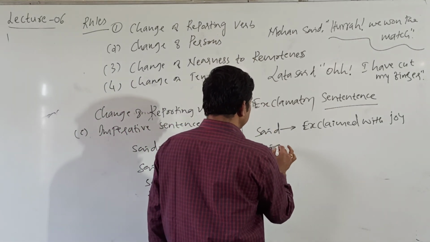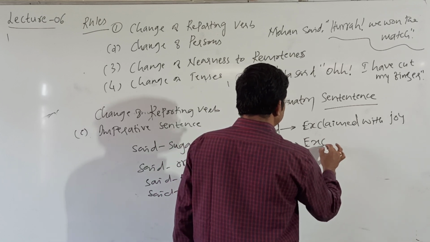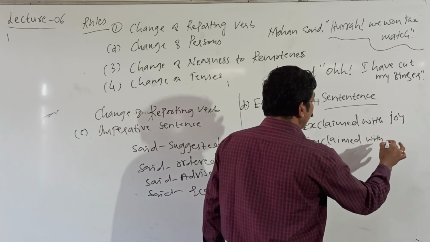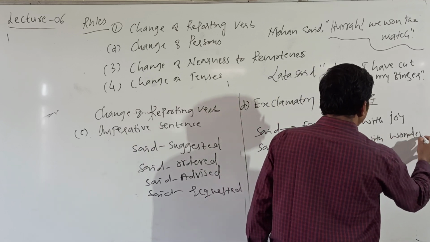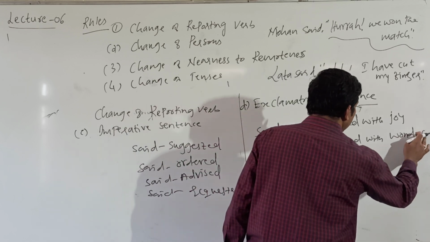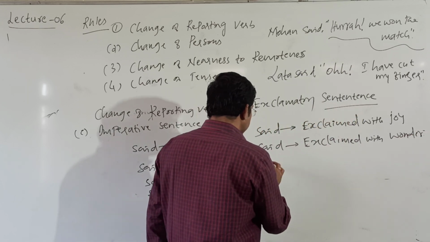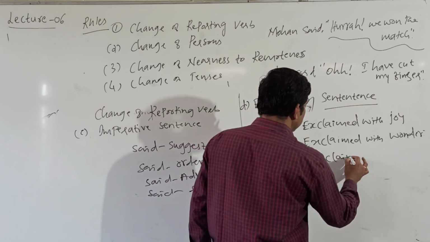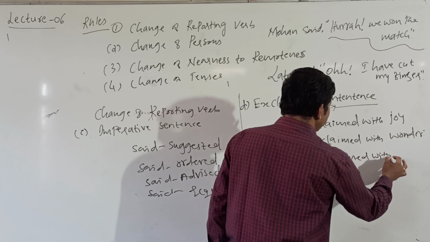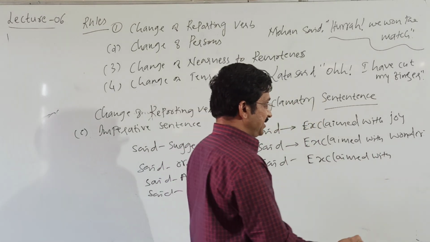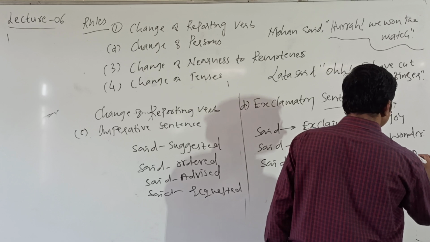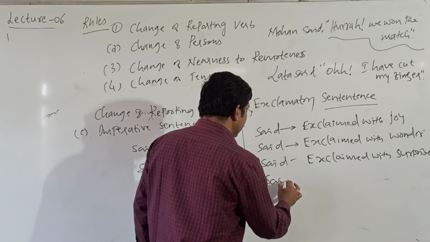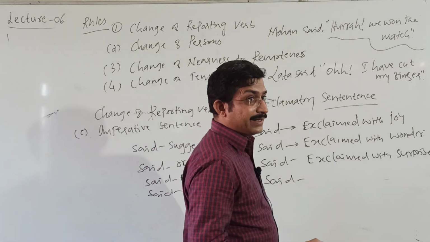Then said, exclaimed with wonder. Here, exclaimed with wonder. Said, exclaimed with, we can use many things. Exclaimed with surprise. But what about here? Said, we cannot use exclaimed, it is cried.